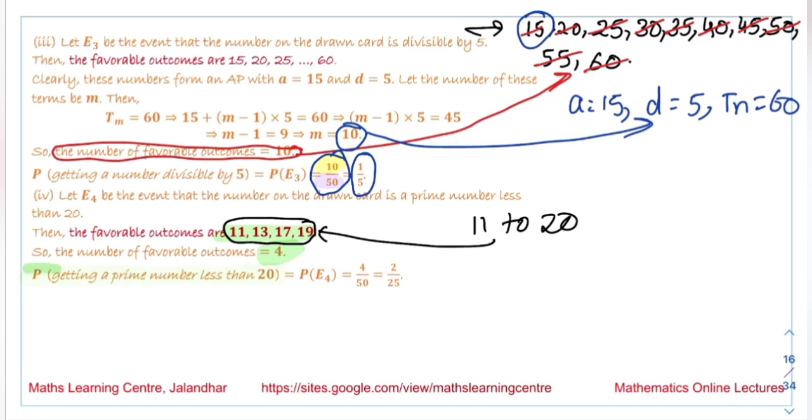The total number of outcomes is 50. So the answer we get is 4 by 50, that is equal to 2 by 25. This is the probability of getting a prime number less than 20.